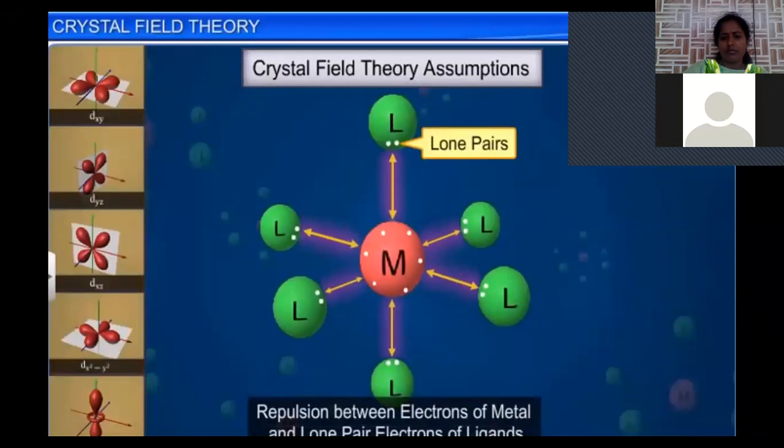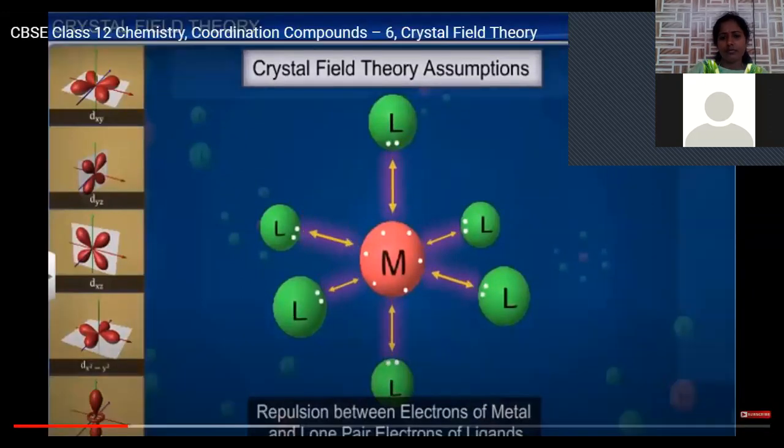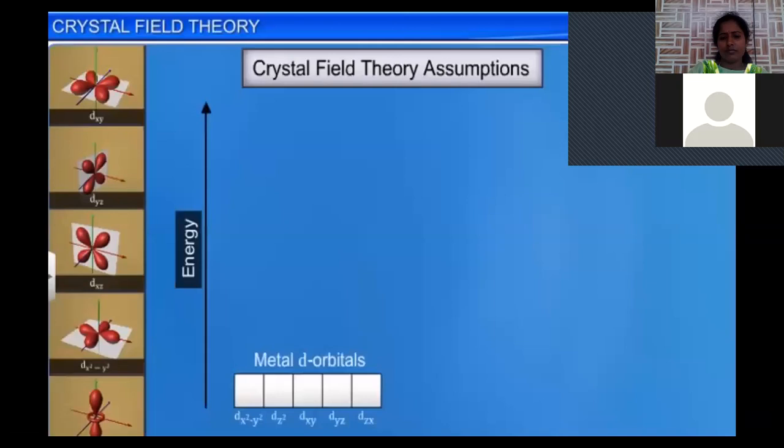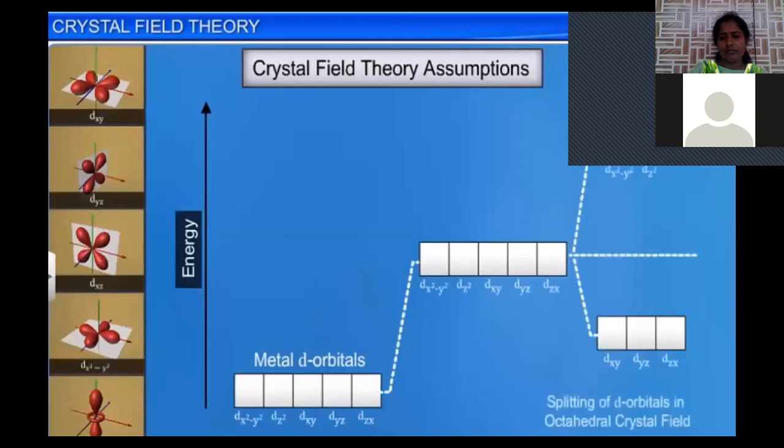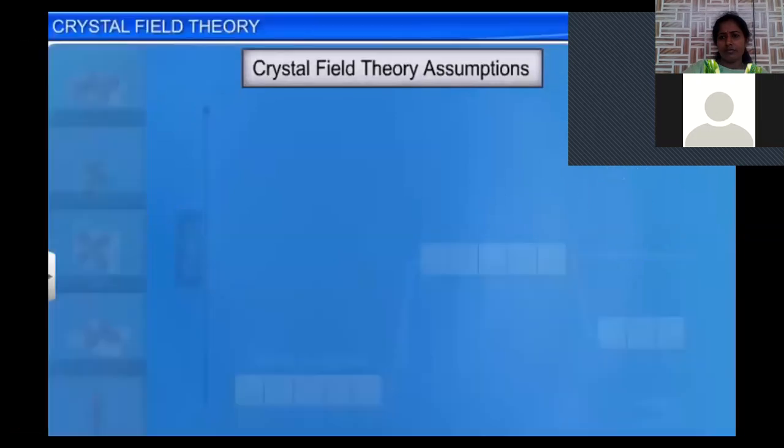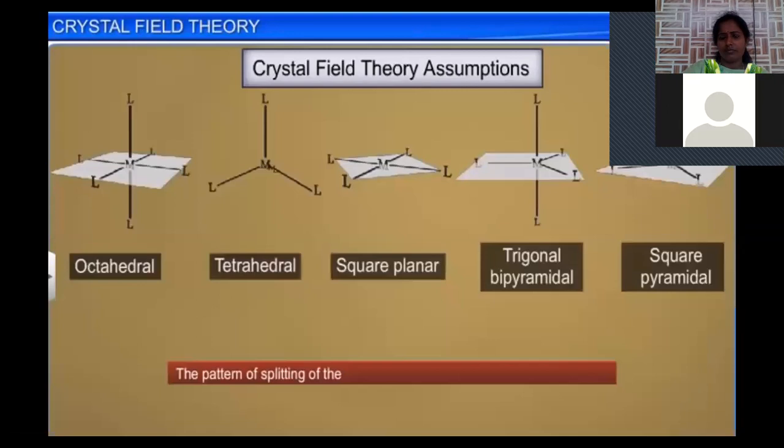As a result, the energy of the d orbitals increases and the degeneracy of the d orbitals is lifted. It results in the splitting of the d orbitals. The pattern of splitting depends on the number of ligands and their arrangement around the central metal atom or ion.